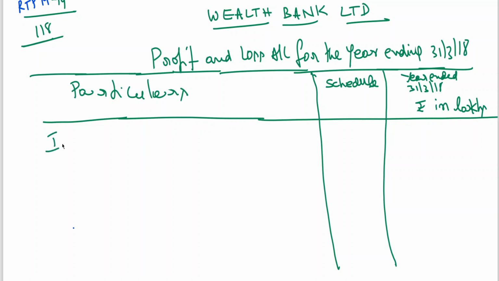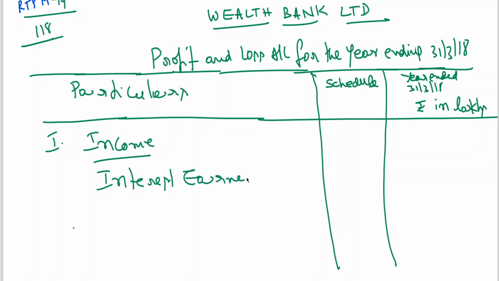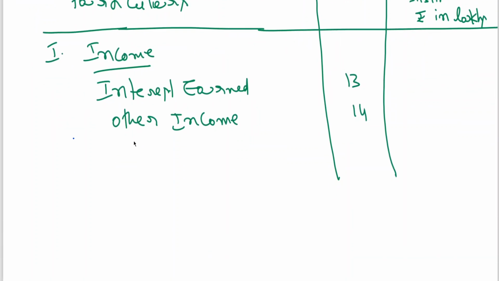Okay, Roman 1 income, you all are aware of it. Income in this: interest earned, schedule 13, other income, schedule 14, then we'll be writing total. Then I will insert the values later on.